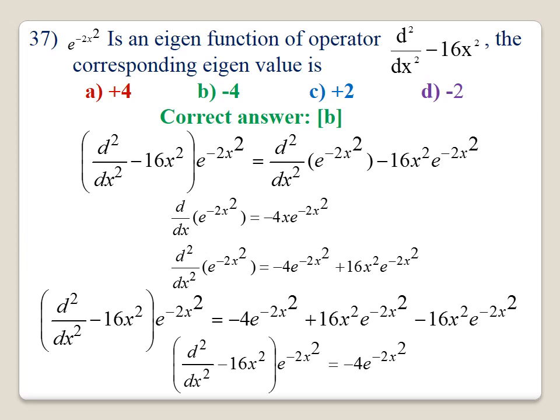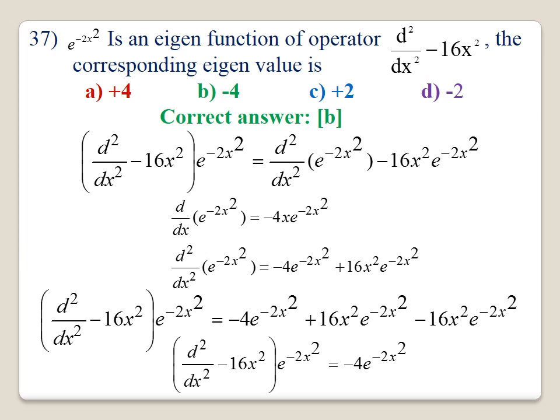First you apply the first term on the function, that gives d square by dx square of e power of minus 2x square. Then the second term on the function, minus 16x square e power of minus 2x square.